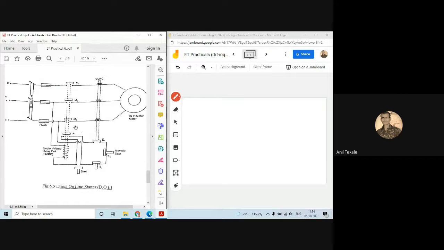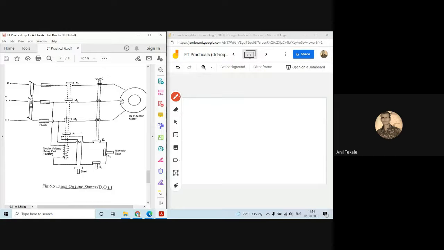Okay, now suppose there is under voltage, that means the voltage is below the rated voltage. What happens at that time? This coil will get de-energized because of the low voltage, and due to this de-energization, your motor will get disconnected from the supply.